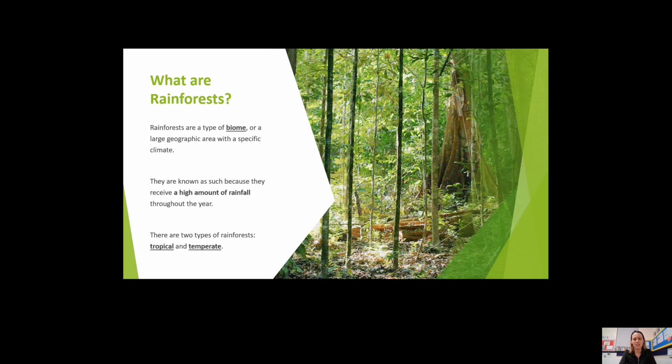What are rainforests? Rainforests are the biome we are going to be looking at today. So they are a type of biome or a large geographic area with a specific climate. We've already touched upon what their climate is, very hot and very wet all year round, which is where they get their name from. There are two types of rainforests, tropical and temperate.